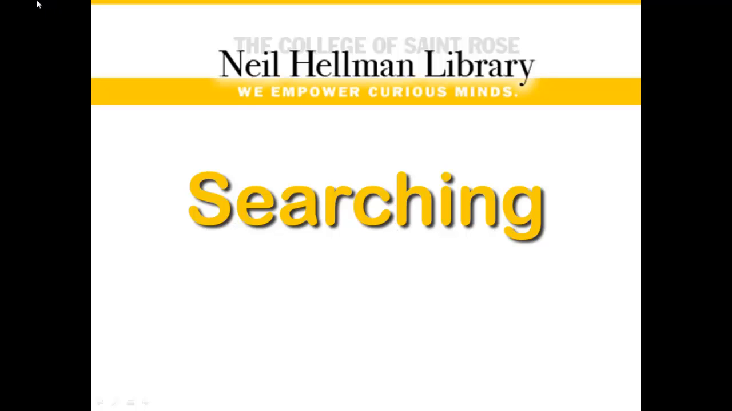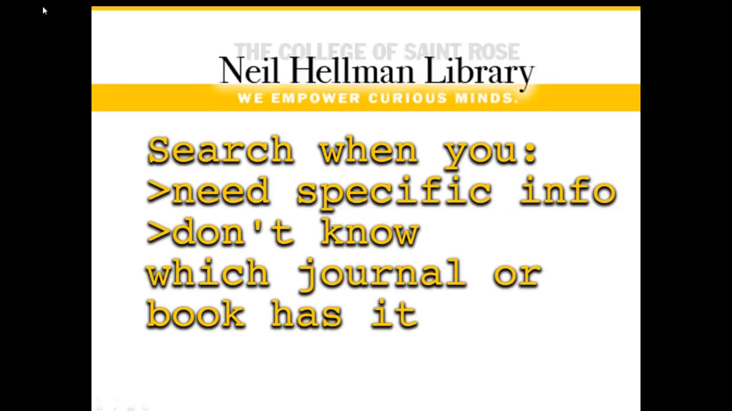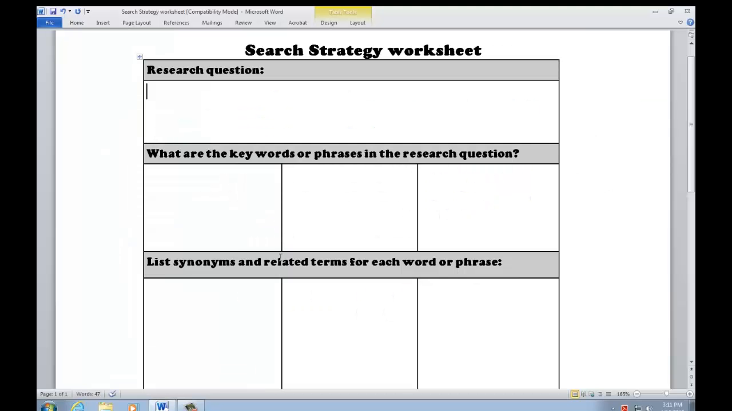A strategy is to search. You want to search when you need specific information but don't know which journal or book has the information. An excellent strategy is to use a worksheet. We can use this to write out our research question. What role do gender stereotypes play in math anxiety, for instance?